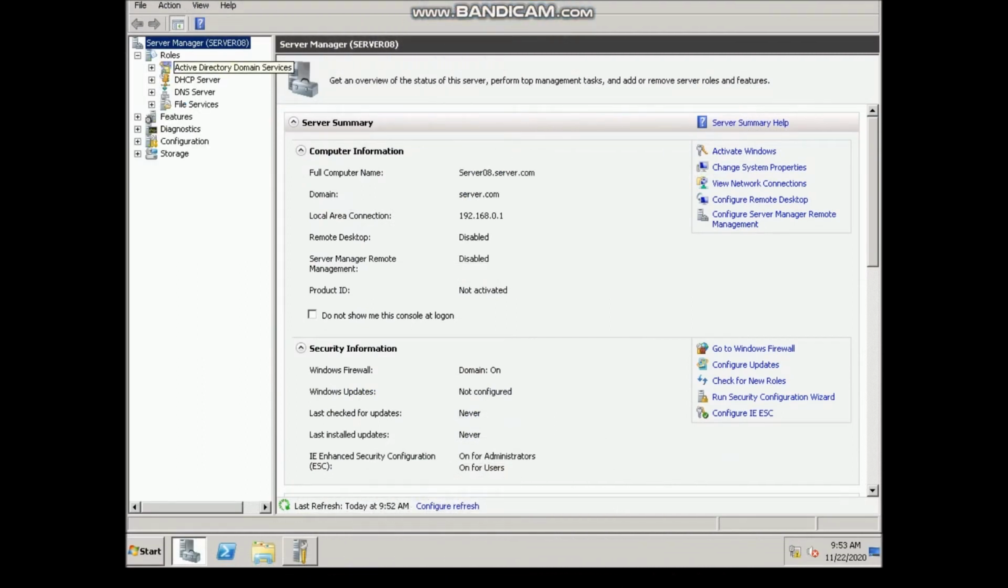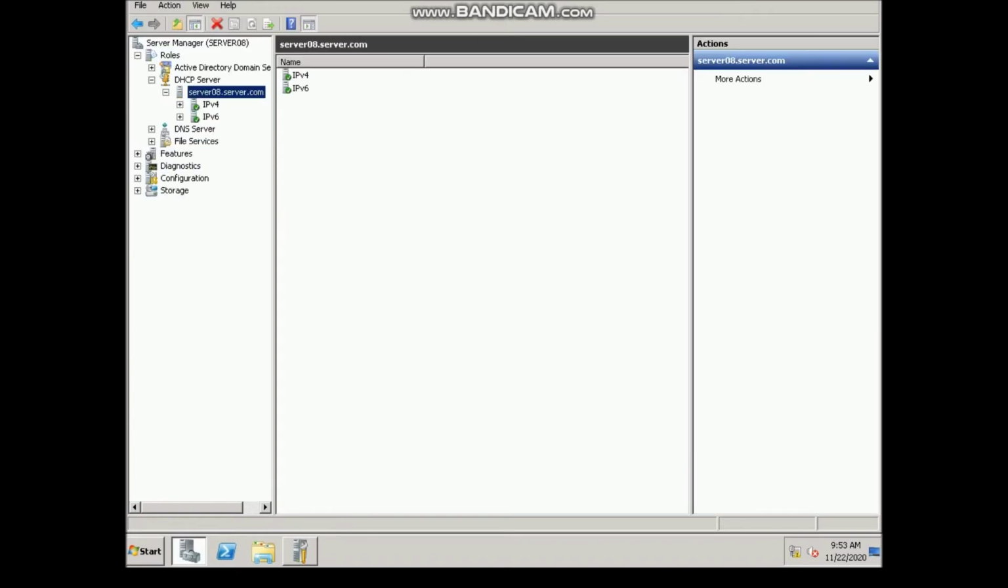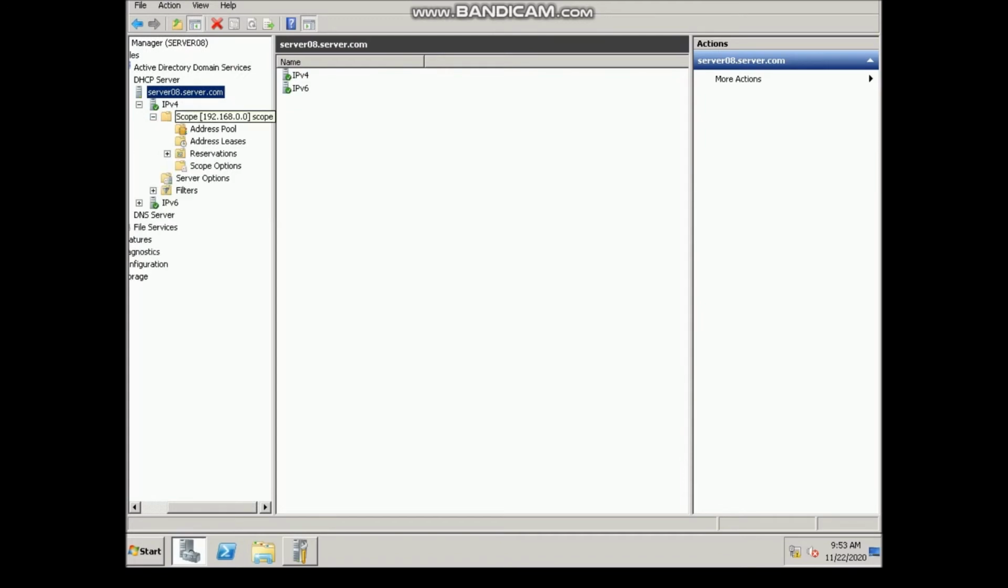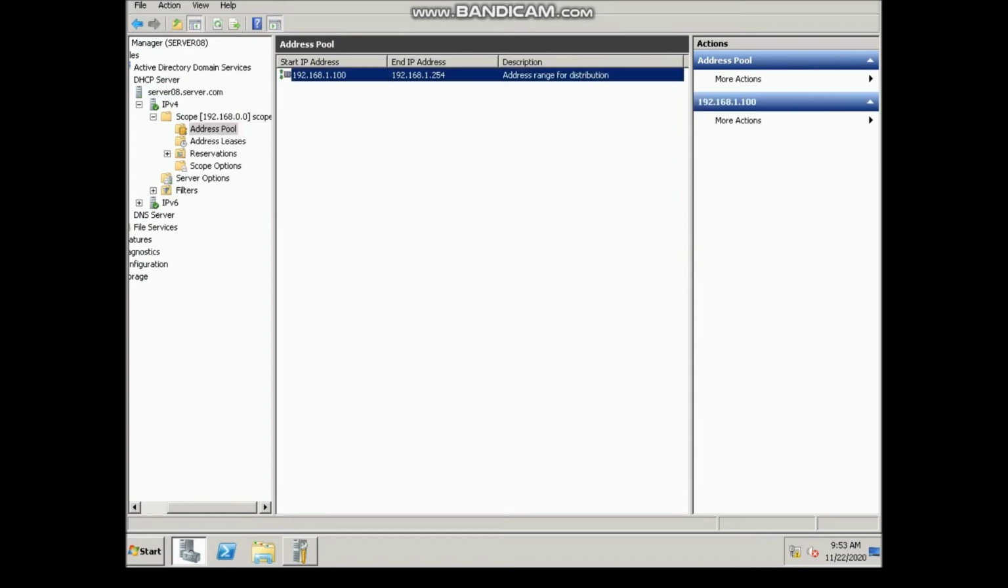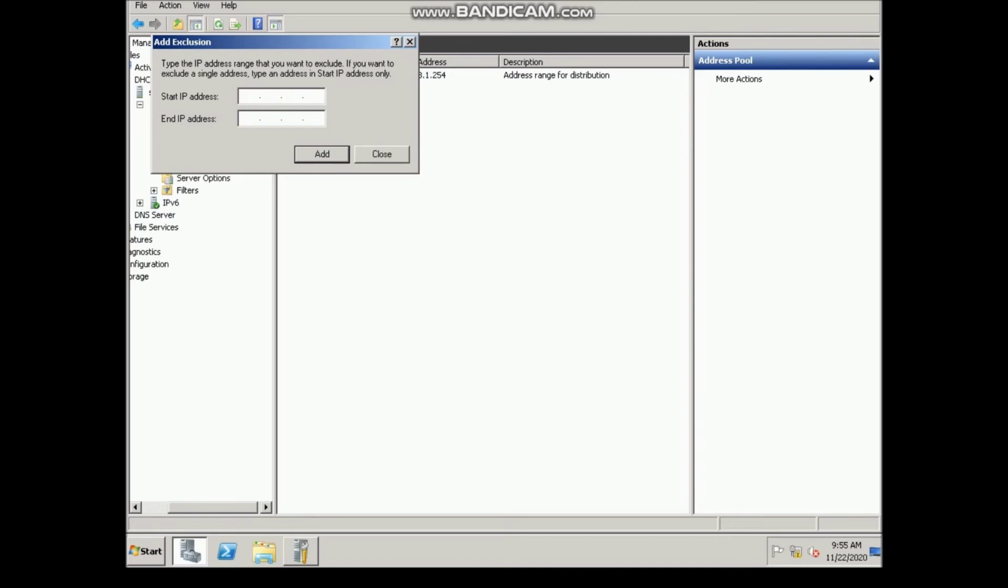So now we go into the DHCP server, expand this, go into IPv4 as well. Go into address pool. We're going to create a new exclusion with the following details right here.